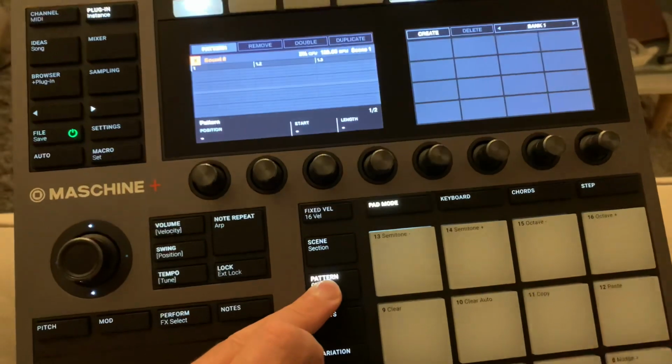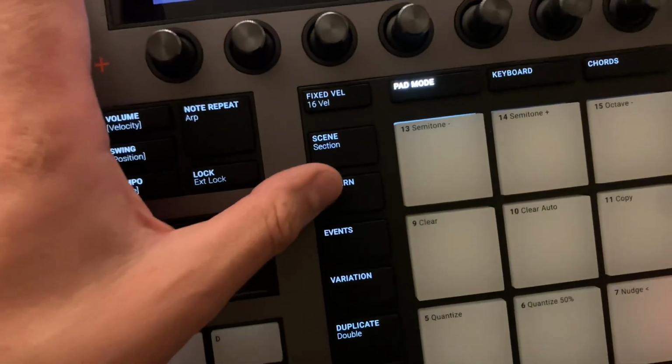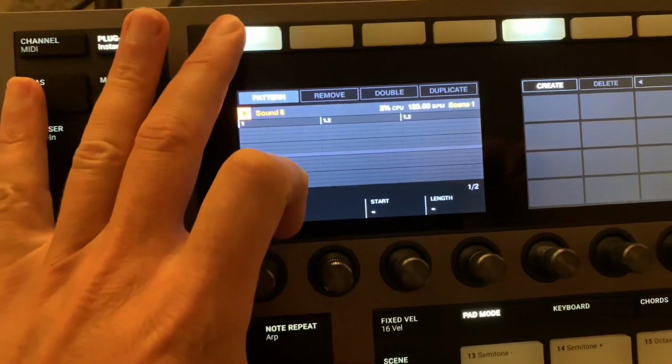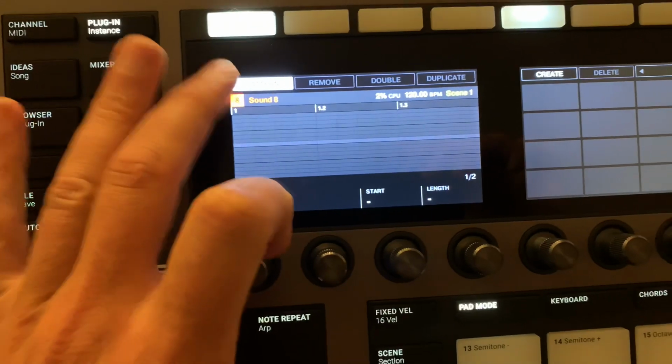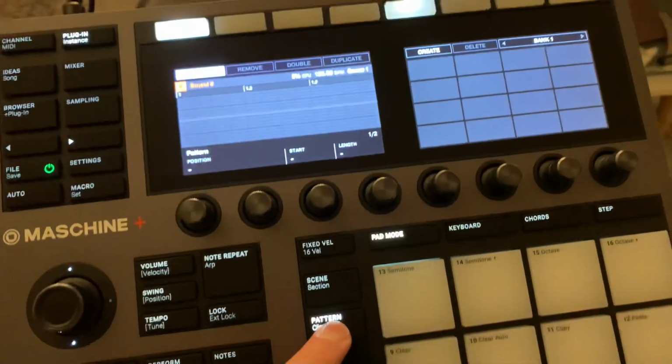So same thing for patterns. So I press the button pattern, and then I press this button right here. It highlights pattern, and then on, off, on, off.